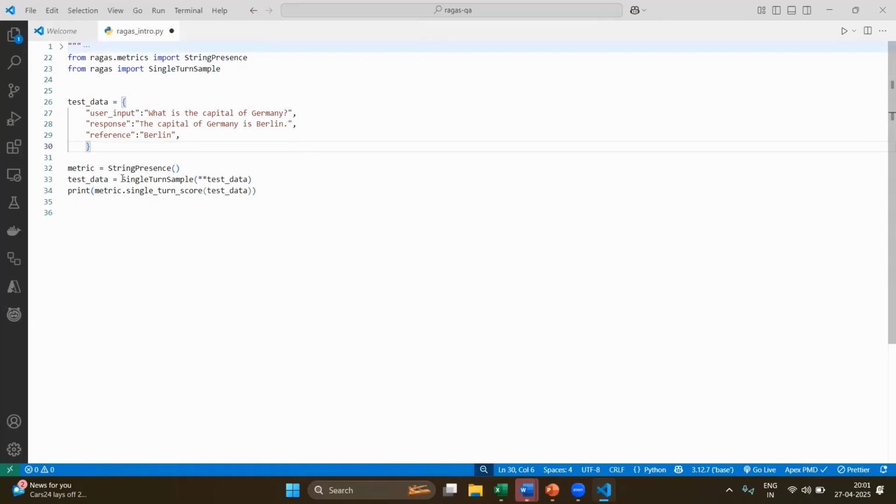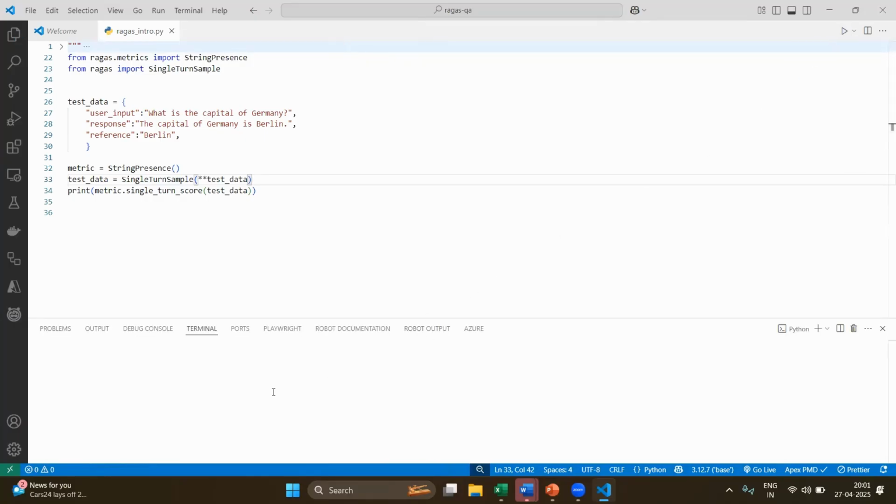So that's why we are using the single turn sample with the test data. Test data means the data which has the user input, response, reference, and the retrieval documents if it is a RAG. And with this test data, we are trying to measure the metric. The metric is nothing but string presence. Being said that, I will execute and see the output.